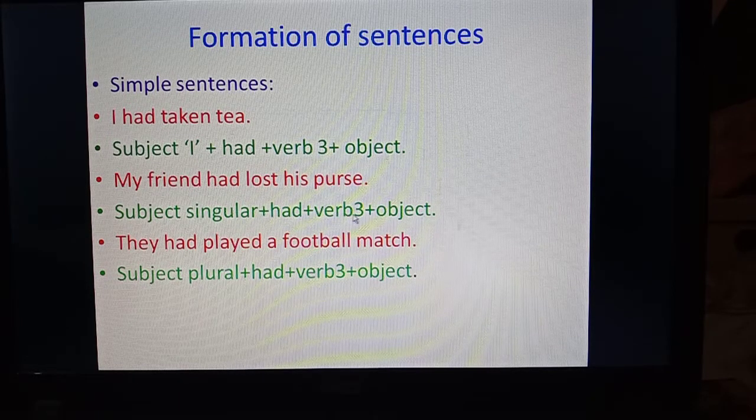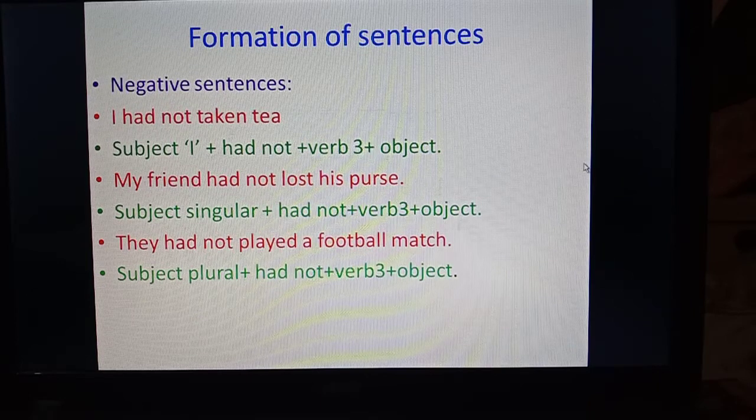subject singular plus had plus verb third form, subject plural plus had plus verb third form plus object. So this will be the formation of simple sentences. Now negative sentences. Again, it is very easy to make negative sentences. We can convert simple sentences only by adding not after had, and it will become a negative sentence.